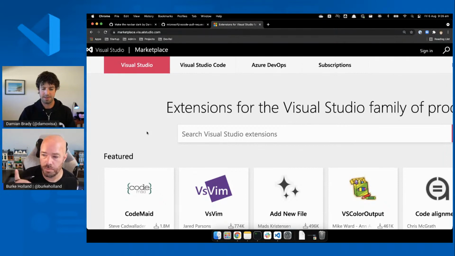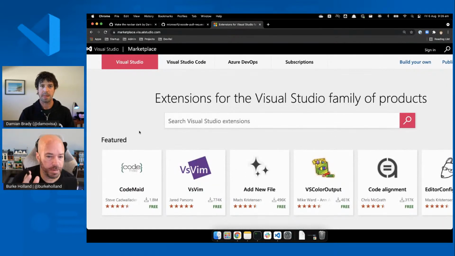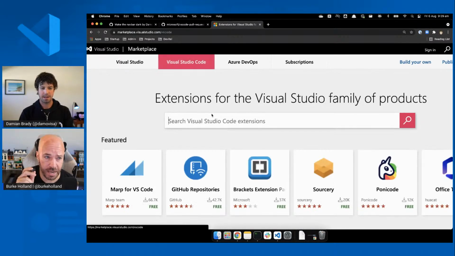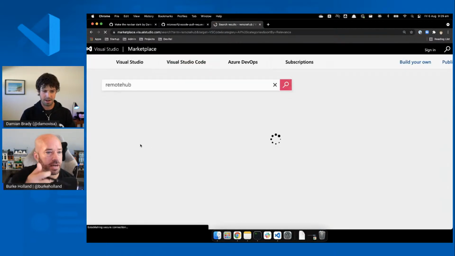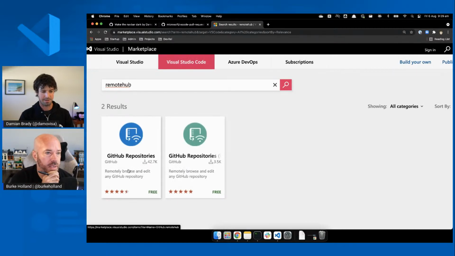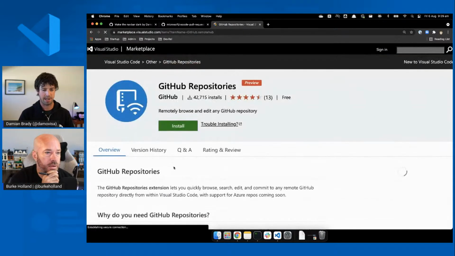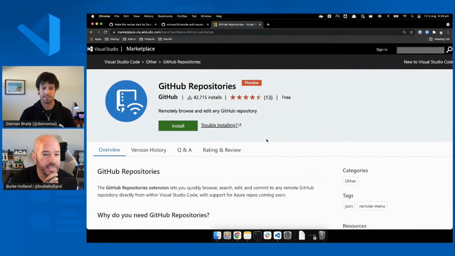Awesome. So we've got time for one more. I want to get it in. George Gomez, would you say that Remote Hub, or it's really remote repositories, right? What's the name here? Let's get that right. So yeah, GitHub Repositories is what it's called. Right there. Oh, yeah, right. GitHub Repositories. Okay. So the question is, is that comparable or easier than the web interface for reviewing a PR?